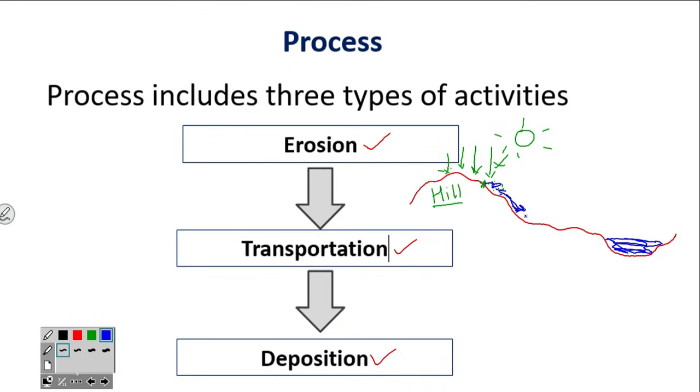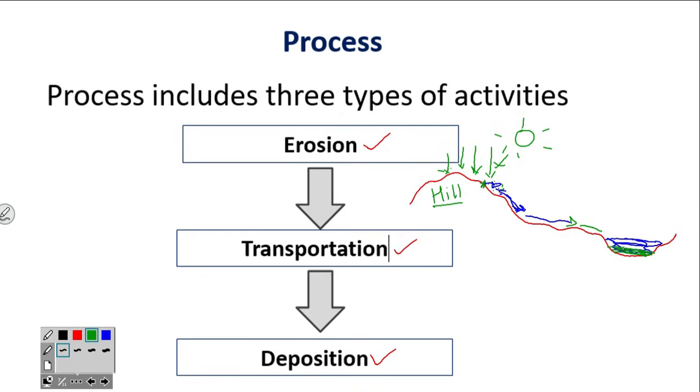And this transported material, if it gets some depression, like you can see a lake is there, in this depression it will deposit. This is called deposition. So it may be by water action, by wind action, by glacier action, or by wave action. In the coastal region, due to wave action, there will be deposition. So these are the three important processes which occur in geomorphic processes.